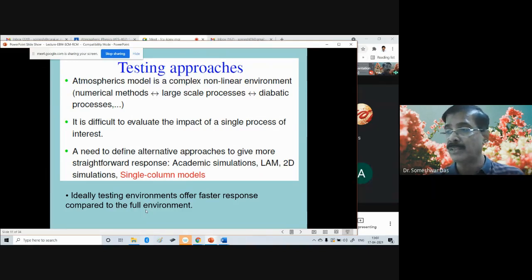That is later on. Once you are sure that the scheme that you have developed is correct, then you have to again test it in the three-dimensional model of the atmosphere. Then only it is a real test. Okay, so the test is in two steps, or I should say three steps. One is the single column semi-prognostic, second is the single column fully prognostic, and third is the full-fledged three-dimensional model in which you plug in the new scheme that you have developed and test whether your new scheme is performing better or not. Okay, that's the way.